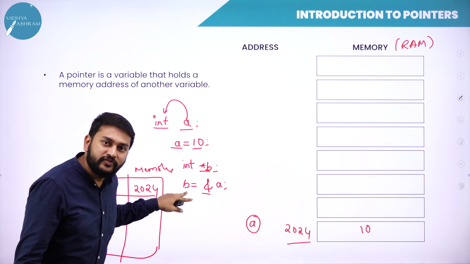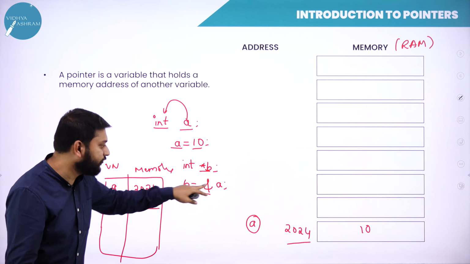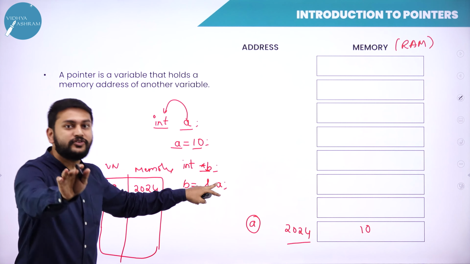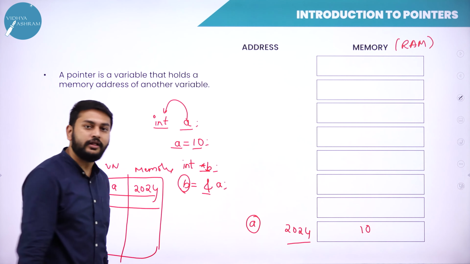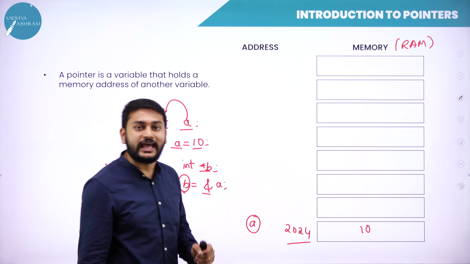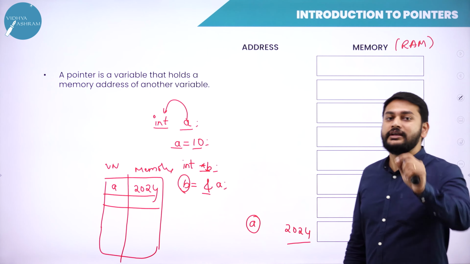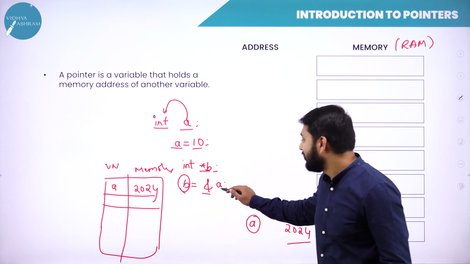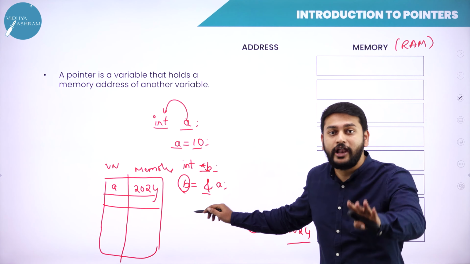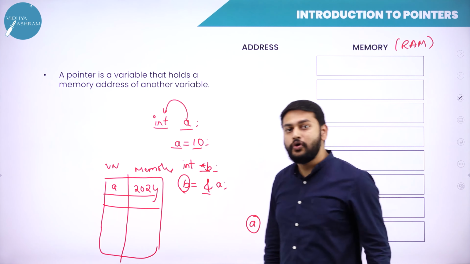Can I call B a variable? Yes. Am I trying to store the address of A? That is, again, it is a variable? Yes. So can I call this B a pointer variable? Yes, I can. Why exactly can you call B a pointer variable? Because a pointer is a variable which holds the address of another variable, that is A. It is not storing the value, it is storing the address of another variable. That is what you have to understand.